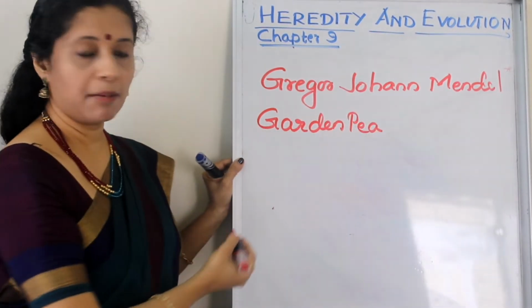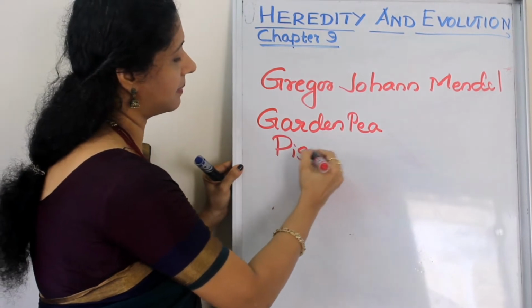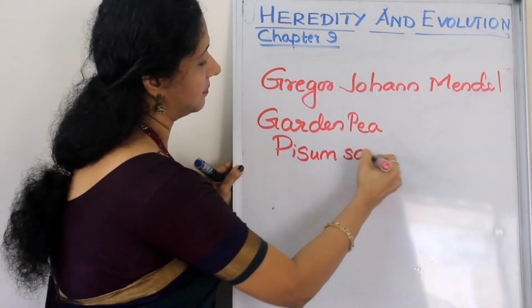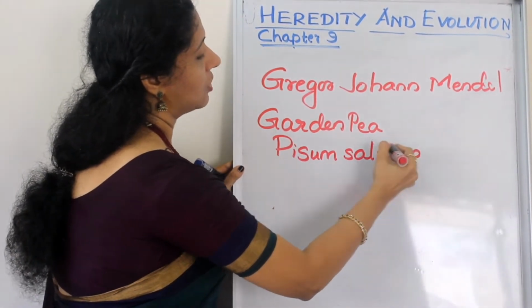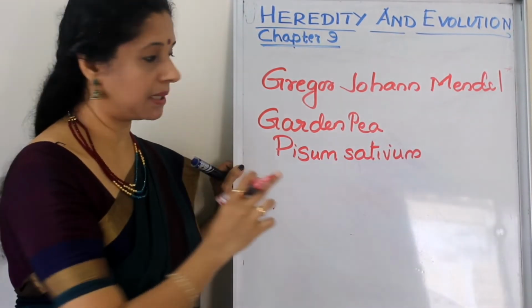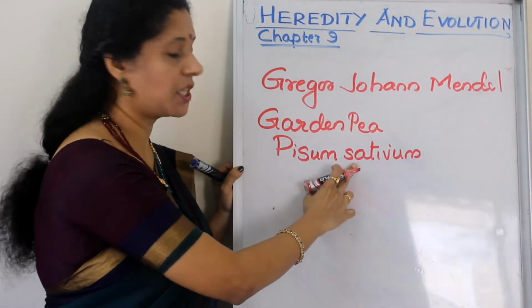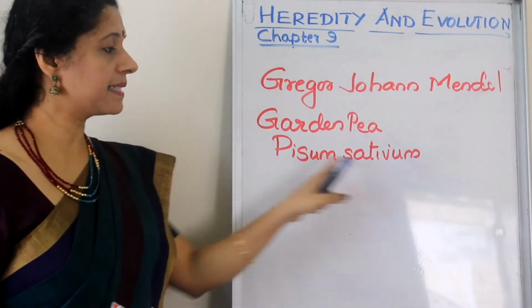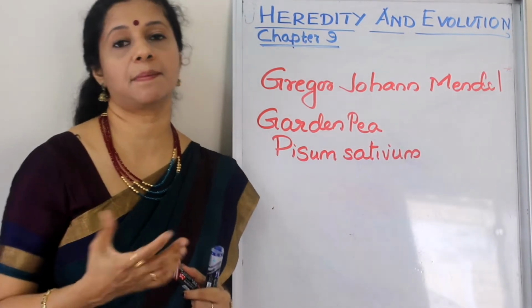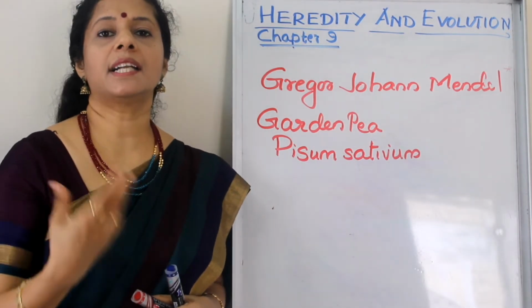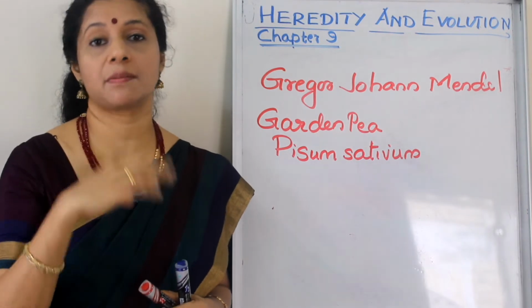The scientific name of the plant is Pisum sativum. Whenever you write a scientific name, remember the first name should start with a capital letter, the species name should be in small letters. So Pisum sativum or garden pea was his experimental material. He started doing some cross hybridization experiments in them.